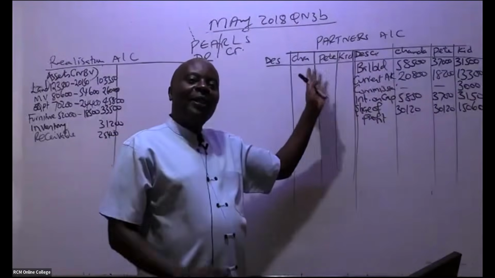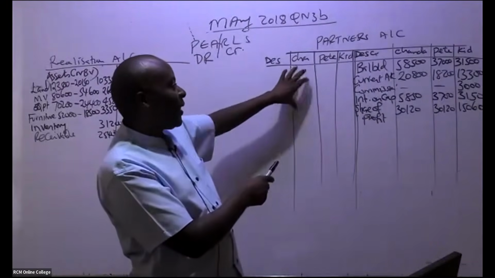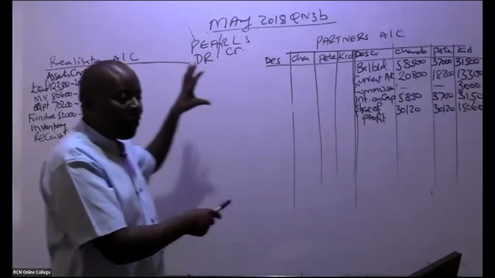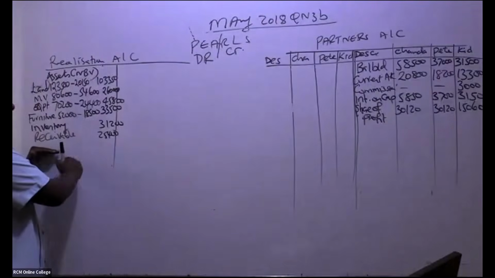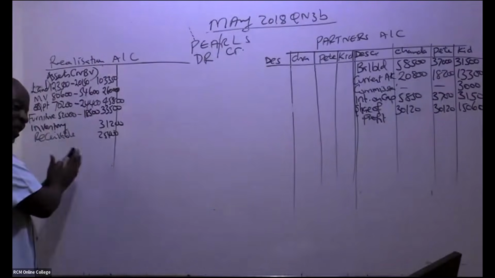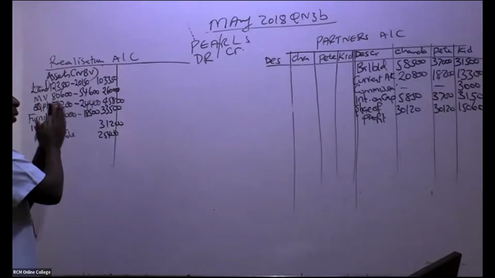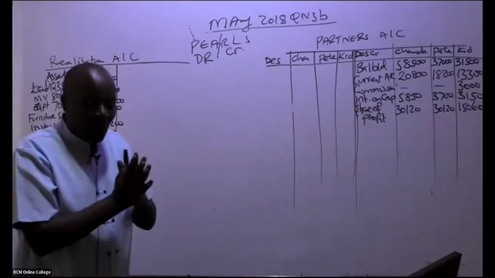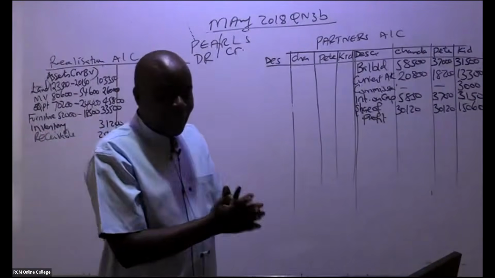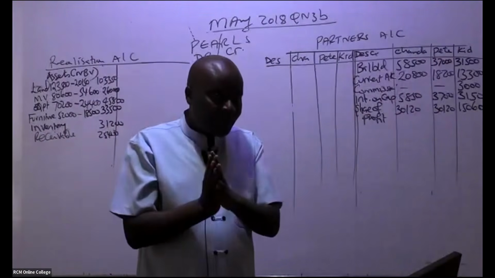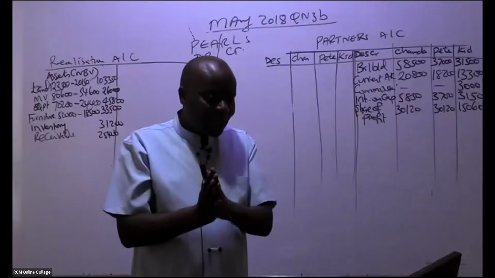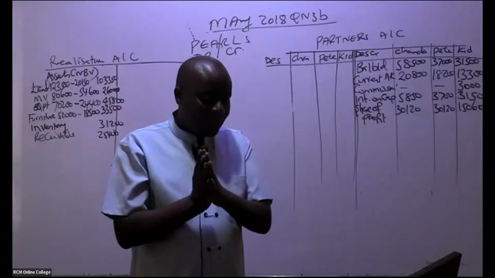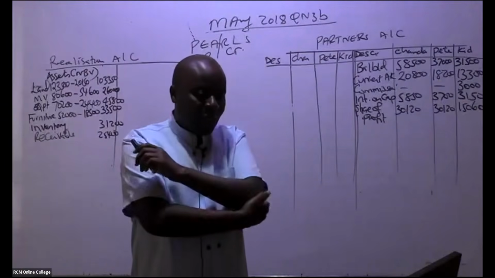So assets taken over by the 3 ninjas, we shall give them their assets. We shall debit here when we reach that point. If they were taken over by the new company, then I would have debited here, because here we only debit this account with assets that went to the new company that was formed. Is that clear, John, and everyone else?